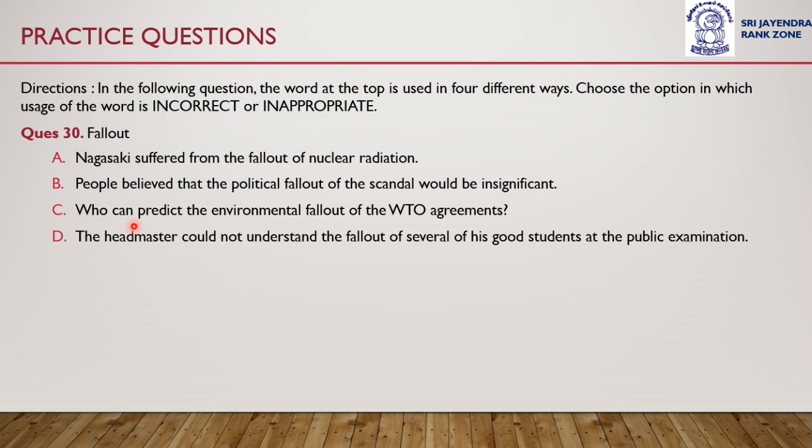Option C. Who can predict the environmental fallout of the WTO agreements? Option D is the headmaster could not understand the fallout of several of his good students at the public examination. Which of the sentences do you think shows the incorrect or inappropriate usage of fallout?